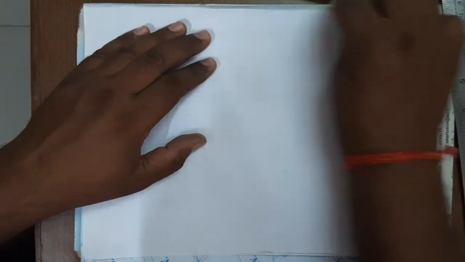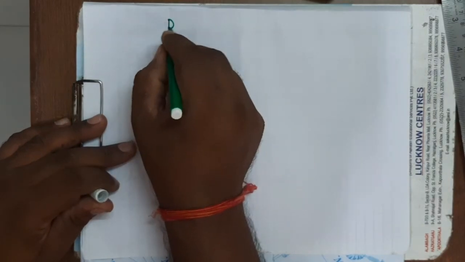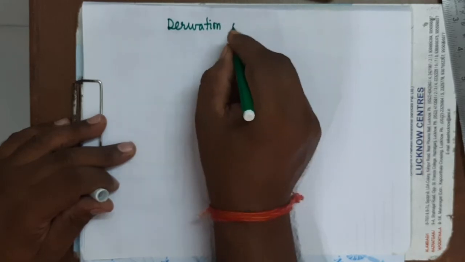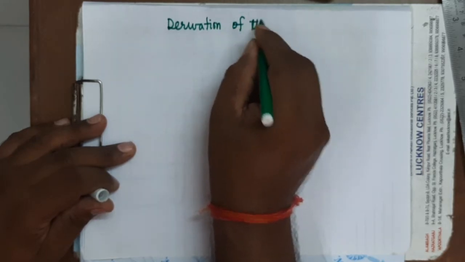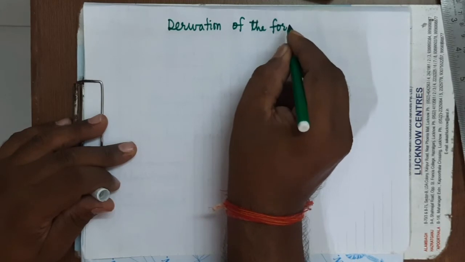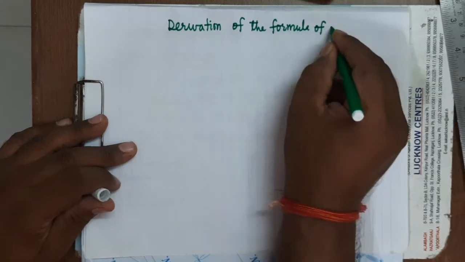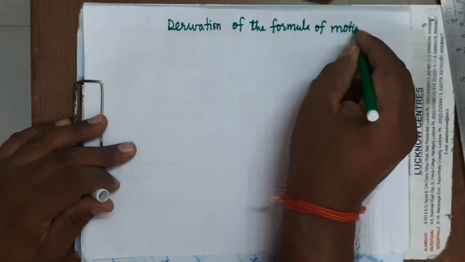Derivation of the formula of motional EMF.